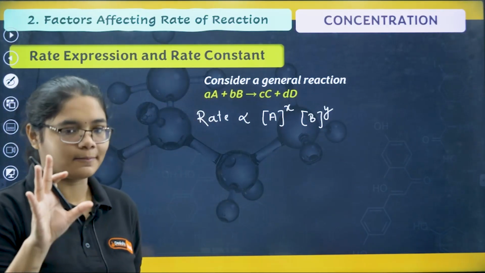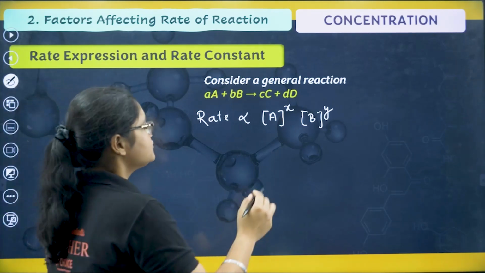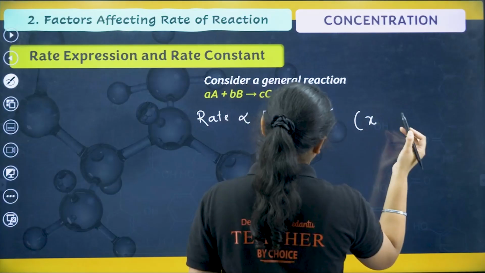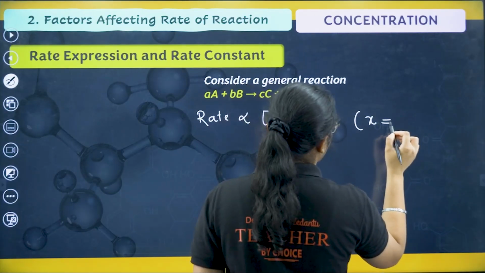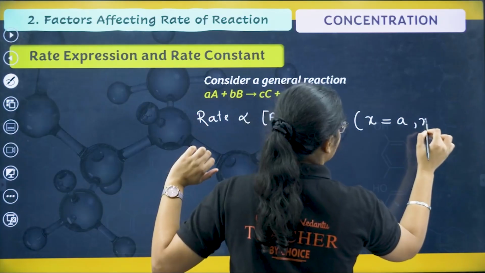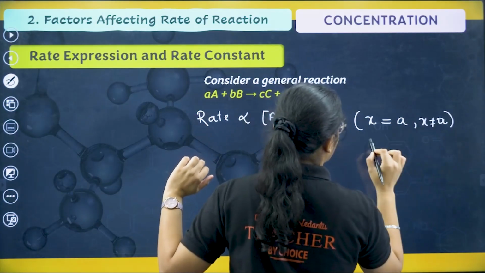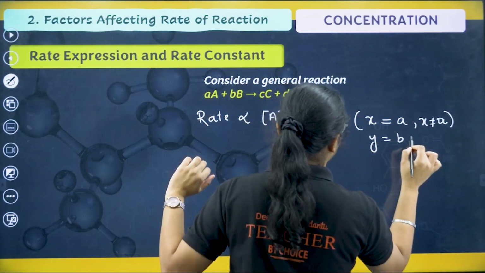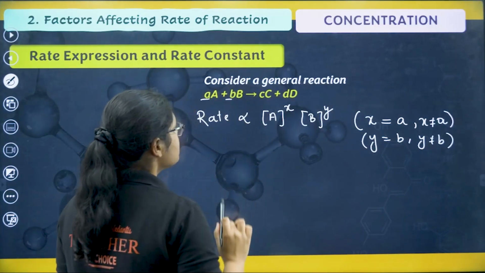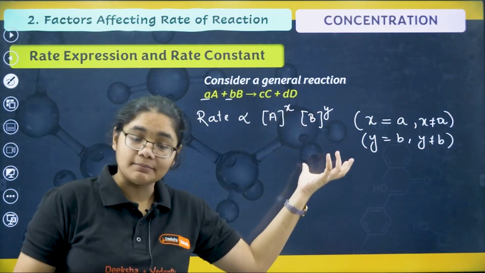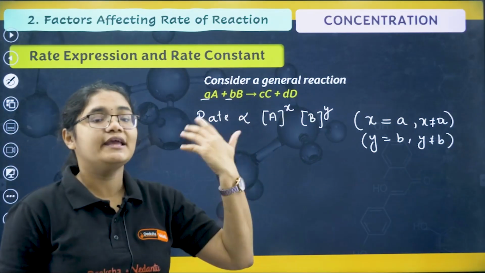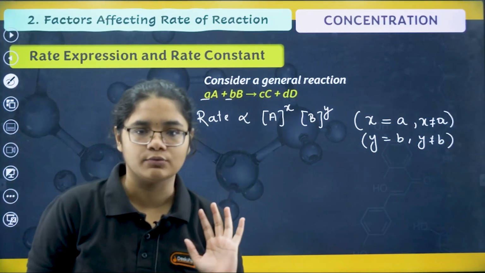We will talk about that in a while. But remember, X may or may not be equal to A, that is your coefficient. Similarly, Y may or may not be equal to the stoichiometric coefficient. In some reactions X and Y may be equal to their stoichiometric coefficients, and in other reactions they may not be equal.